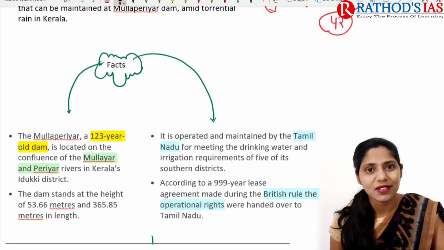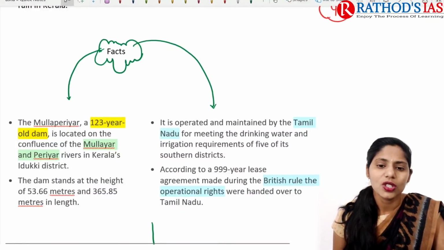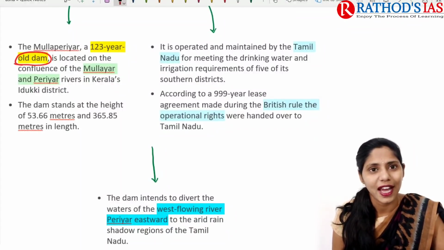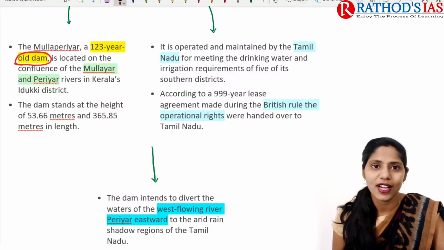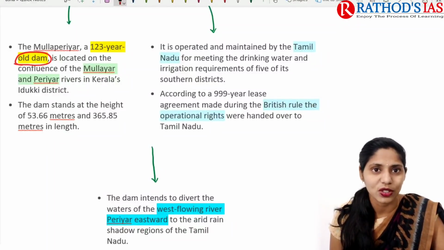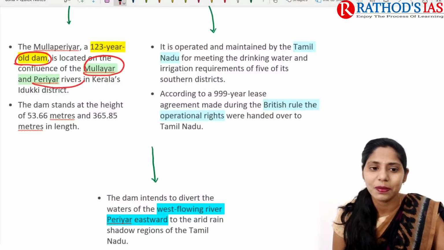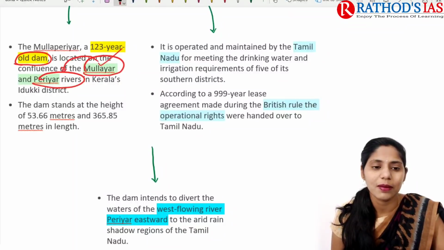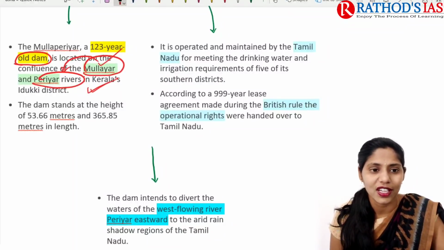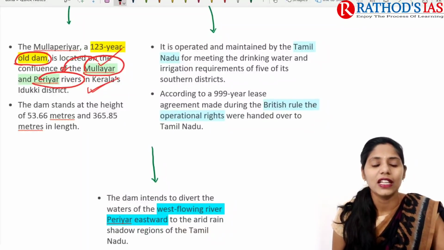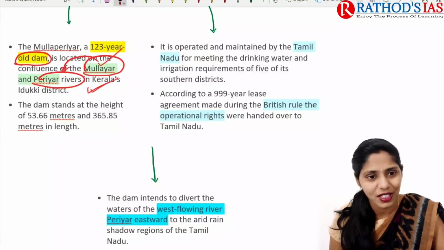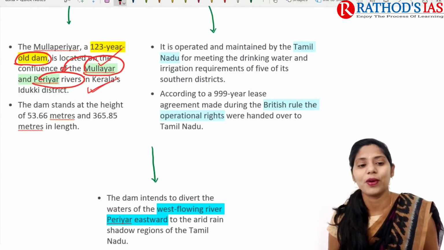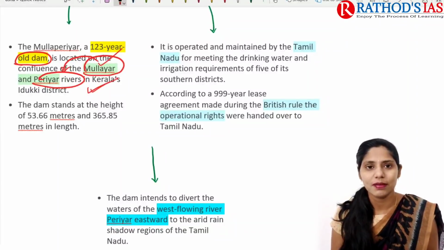So now let us try to see some facts regarding this dam. This Mullaperiyar Dam is a 123-year-old dam, and it is mainly located at the place of confluence of the Mullayyar and Periyar rivers. So Mullayyar is one of the tributaries of the Periyar river. Wherever this Mullayyar comes and joins the Periyar river, at that confluence we have this Mullaperiyar Dam. And if you are talking about height, it is about 53.66 meters, and the length is about 365.85 meters. Okay, so these are some important facts.